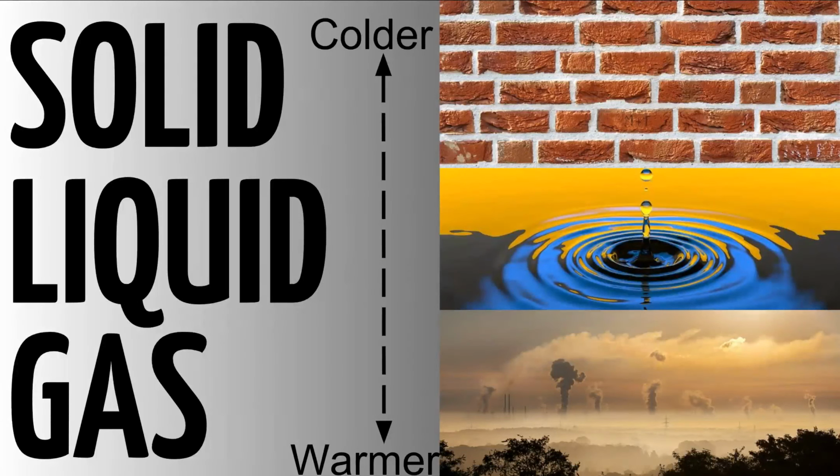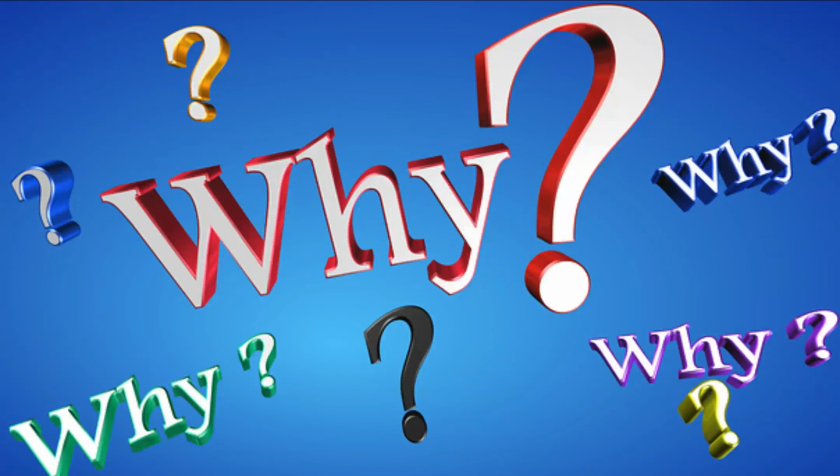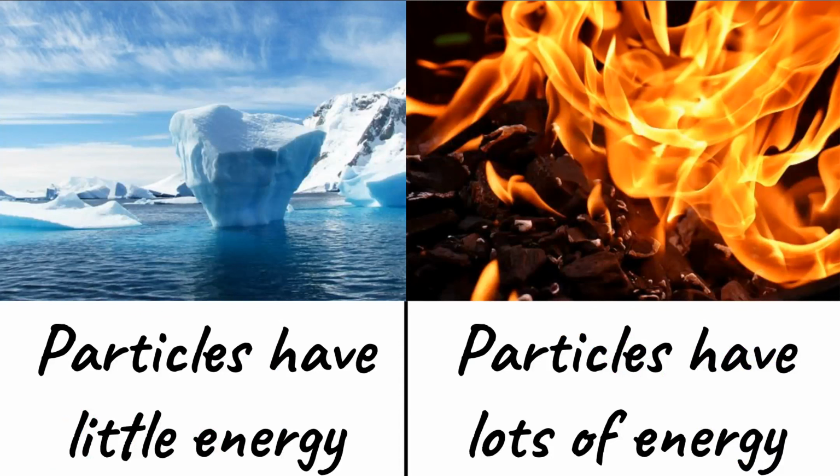Now, solids are normally colder and gases are normally warmer because gas particles have more energy and solid particles have less energy. Now, why do they change the state just because of the energy? Well, the colder particles have little energy and don't move as much, and the warmer particles have lots of energy and move more.